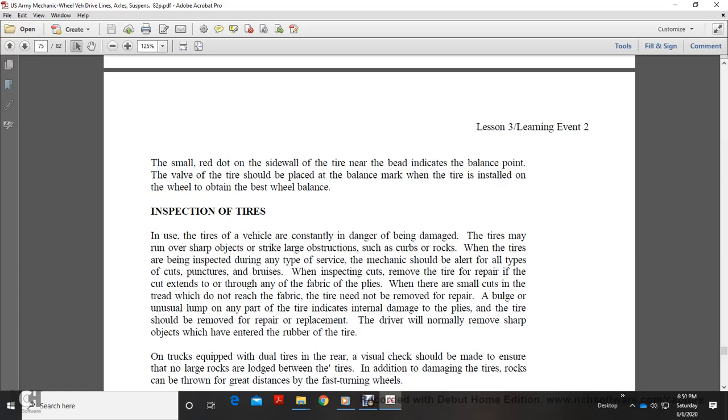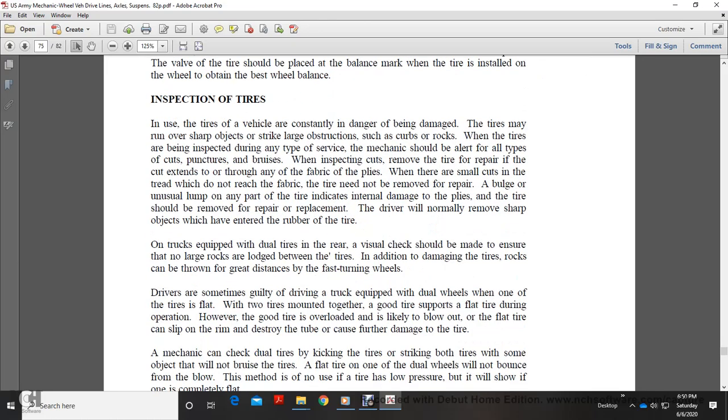A small red dot on the sidewall of the tire near the bead indicates the balance point, where the valve of the tire should be placed. This balance mark is installed on the wheel to obtain the best wheel balance.